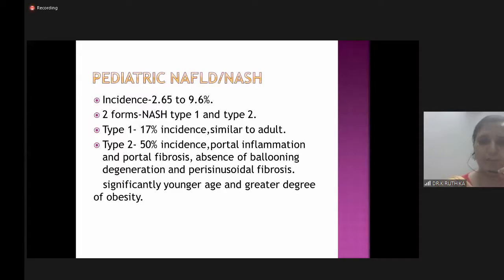Whereas in type 2, instead of lobular inflammation, there will be more of portal inflammation and portal fibrosis. The ballooning hepatocytes and perisinusoidal fibrosis will be absent in comparison to the adult. And type 2 occurs at a younger age and is associated with a greater degree of obesity.